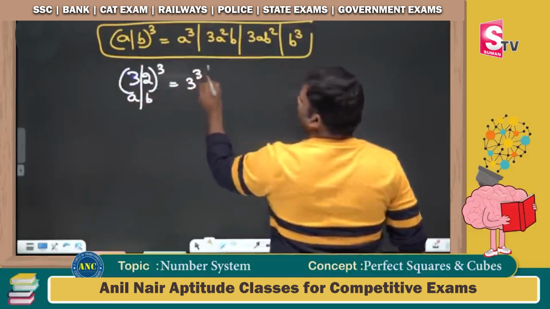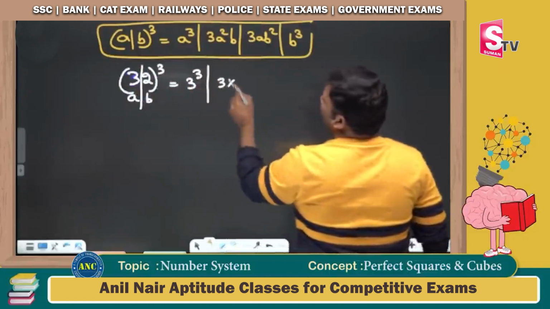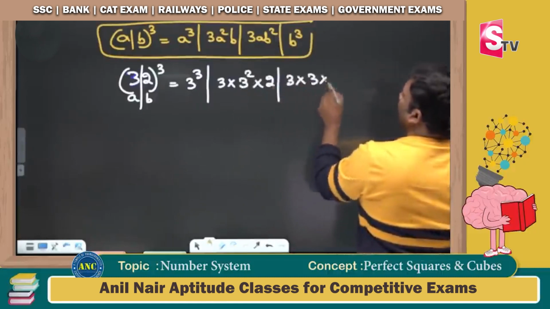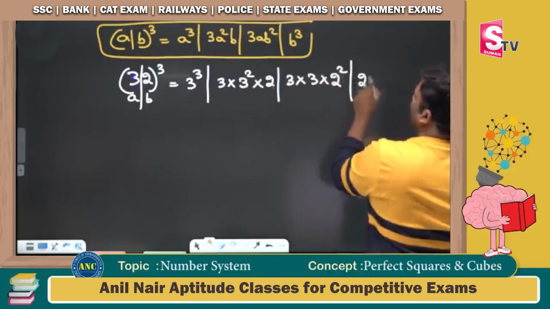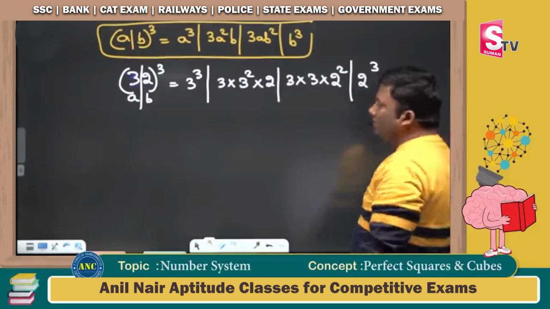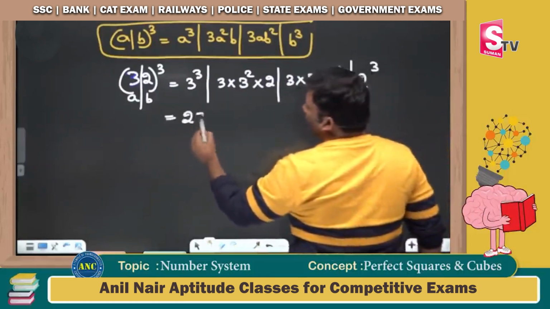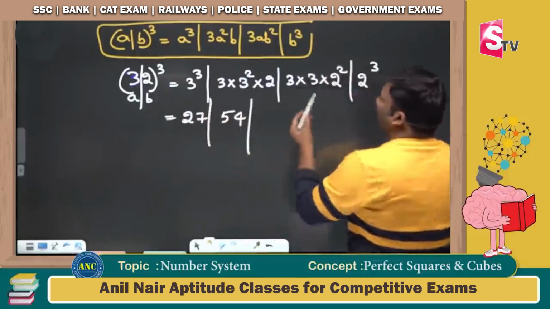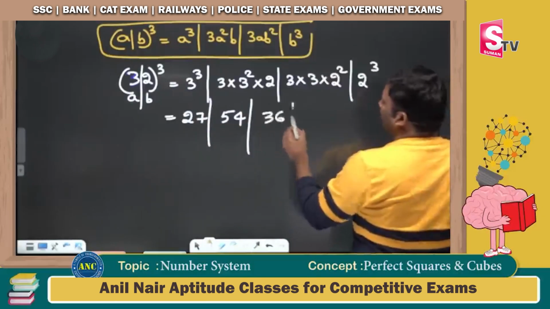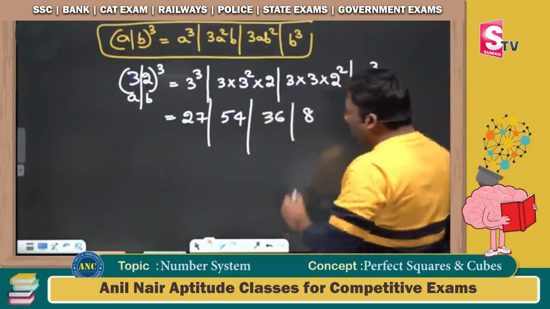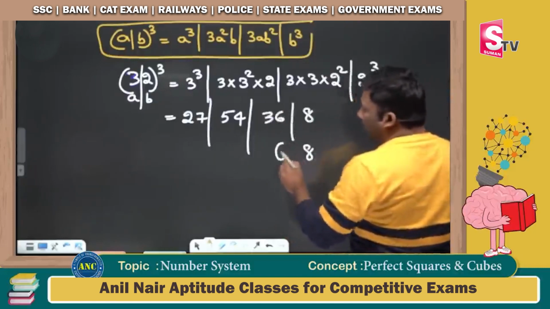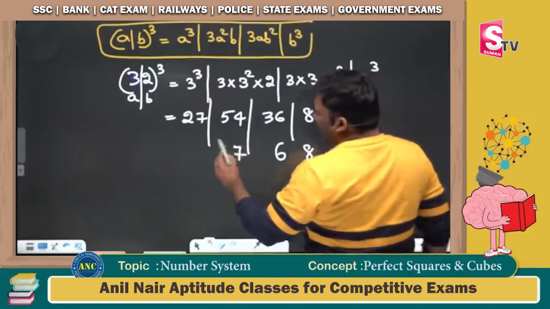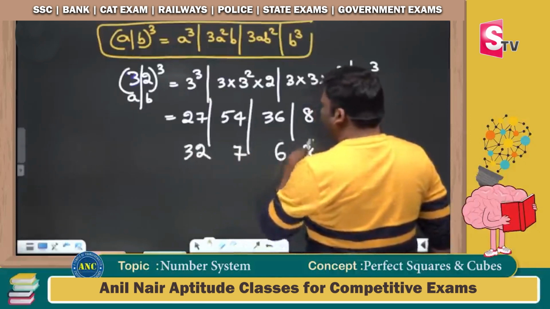One more practice example. A cube, next 3a square b, then 3ab square, and the last one is b cube. 3 cube is 27. 9 3s are 27, 27 2s are 54. 3 3s are 9, 9 4s are 36. 2 cube is 8. Write down the unit digit 8. Write down the unit digit 6. 3 carried, 54 plus 3 is 57. Write 7, 5 carried. 27 plus 5 is 32.